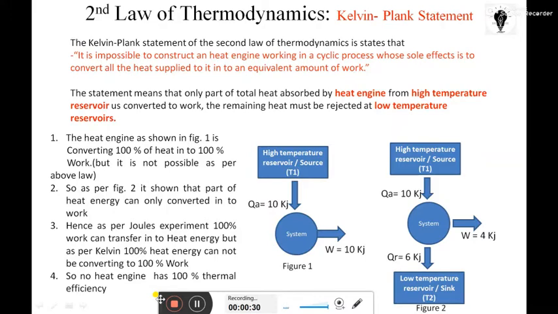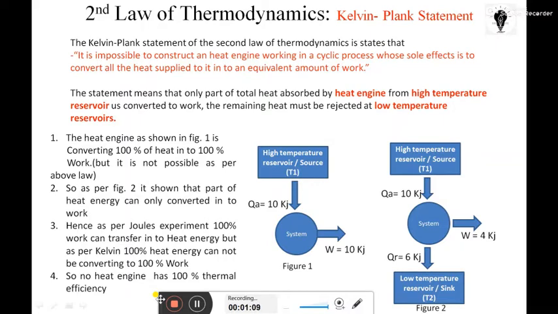First of all, I want to mention that one statement talks about work developing devices, and the second statement talks about work consuming devices. Their purposes are different. The first statement we will see in this lecture is the Kelvin Planck statement.